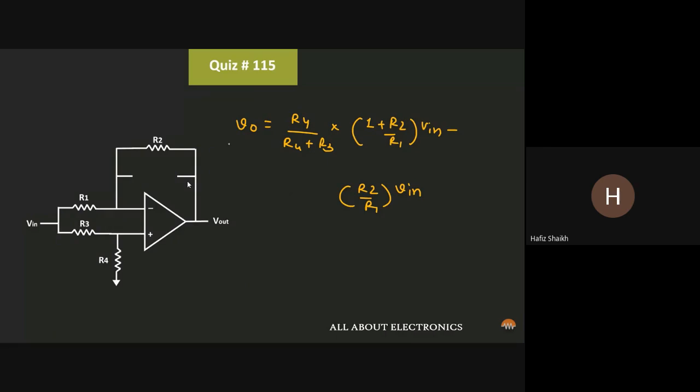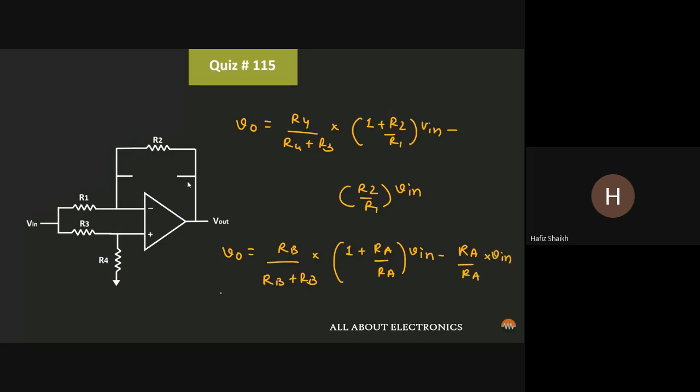So the output voltage expression, as it acts like an open circuit now, the output voltage V naught will be equal to RB upon RB plus RB into 1 upon RA plus RA V input minus RA upon RA into V input.